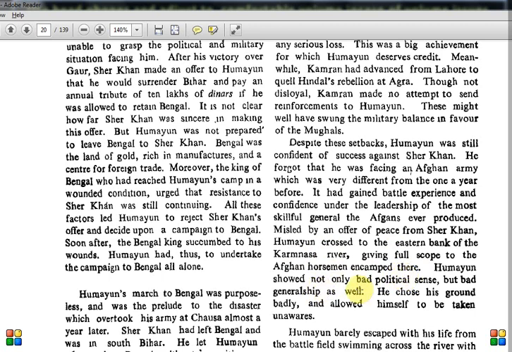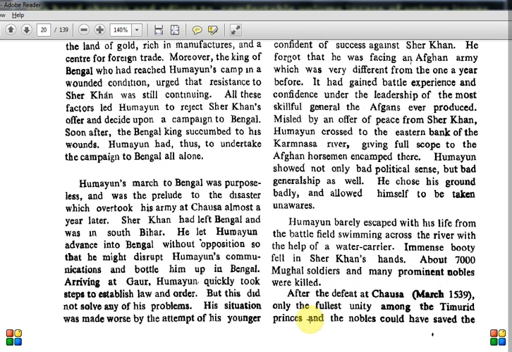Humayun showed not only bad political sense but bad generalship as well. He chose his ground badly and allowed himself to be taken unaware. Earlier, Humayun was being praised, right? In the previous paragraph, against Bahadur Shah, his military skills and generalship were praised. But here, against the eastern side Afghans, it says he did not do well. The political sense and generalship were bad. So you should know the variation in Humayun's approach to both sides.